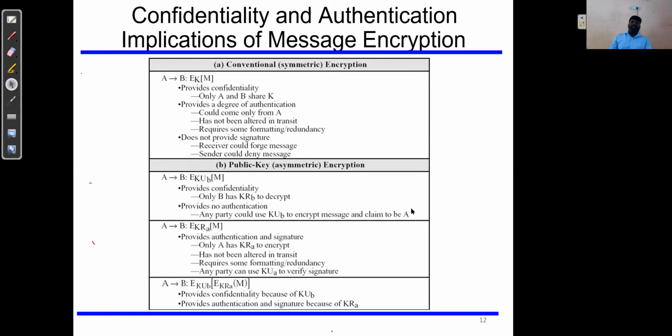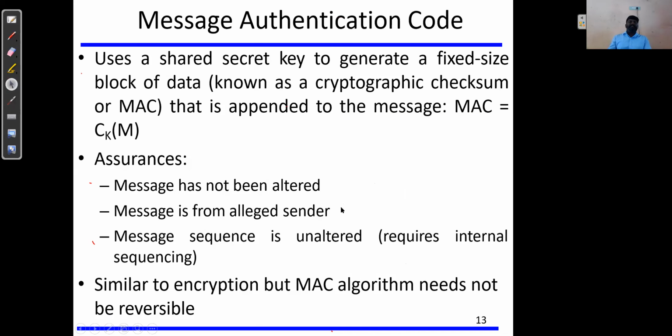I'll move to the next slide, which is message authentication code. What is meant by message authentication code?